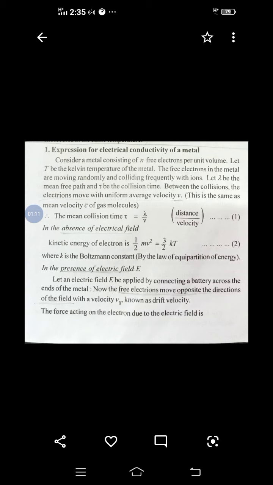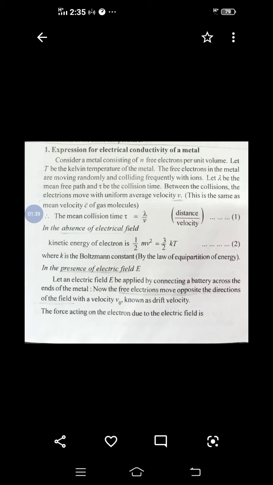Before entering into the electrical conductivity term, we have to see some more terms like mean free path, which is the average distance travelled between two successive collisions by the electrons. Here it is taken as lambda, and tau is the collision time, the time taken for making those two successive collisions.